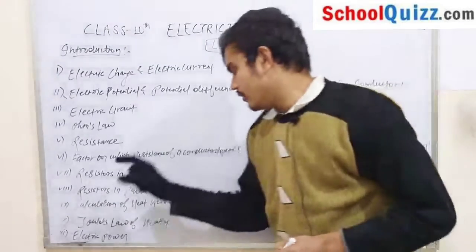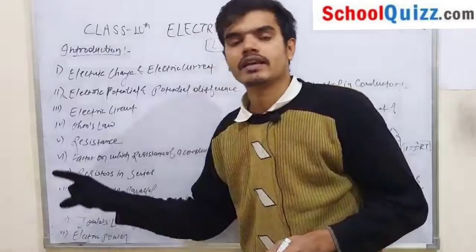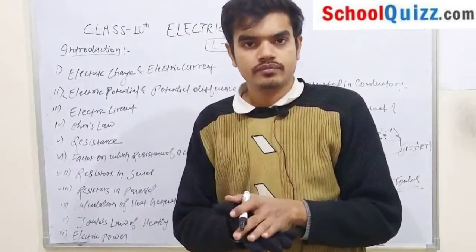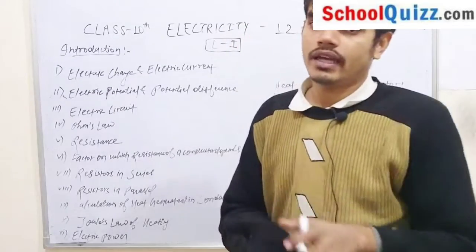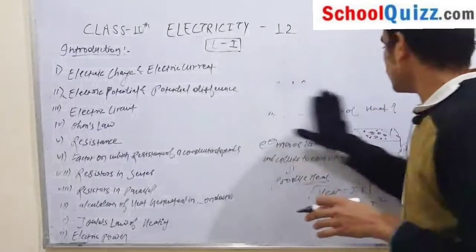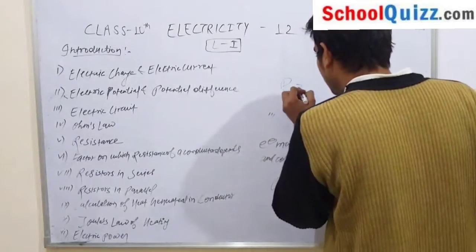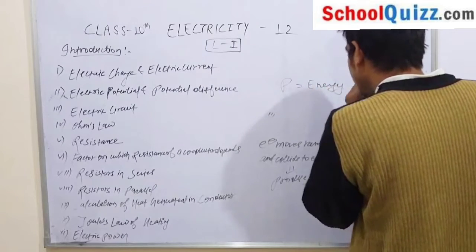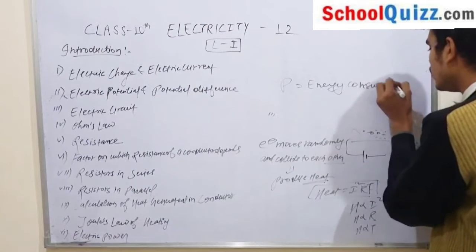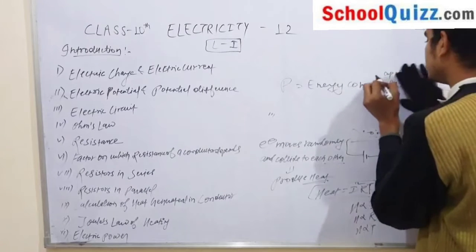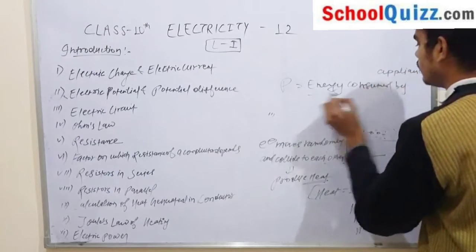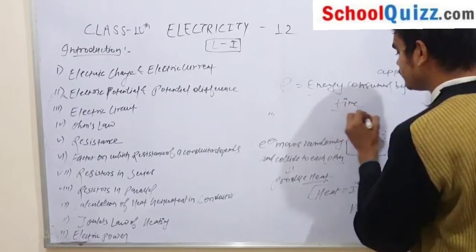What is our next or last topic? Our last topic is electric power. What is electric power? Electric power is energy consumed by the appliances divided by time, meaning electric energy consumed by the appliances per unit time. What is electric power? Energy consumed by appliances per unit time. This is your power.